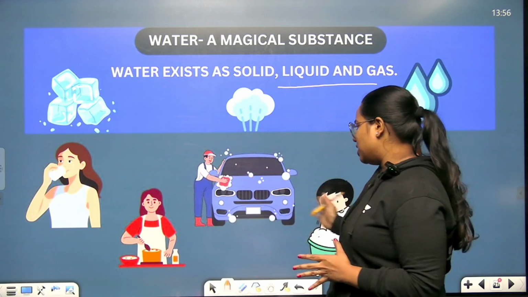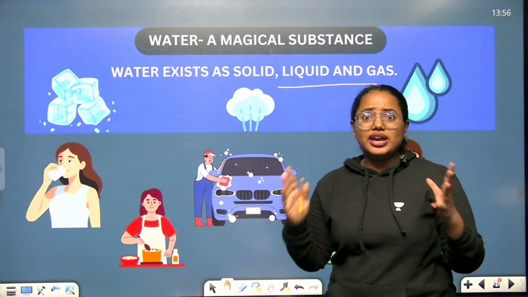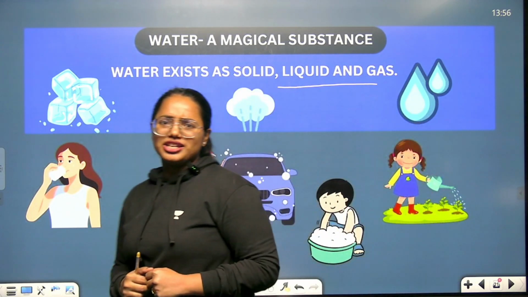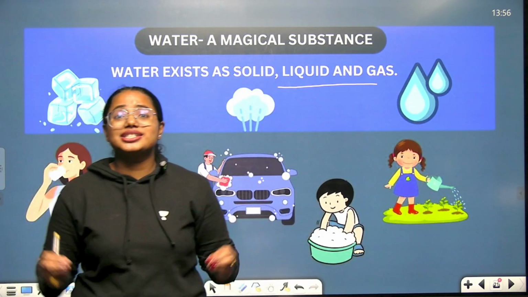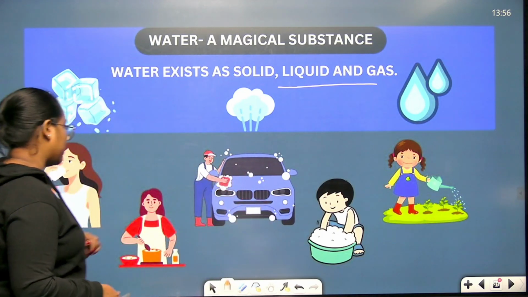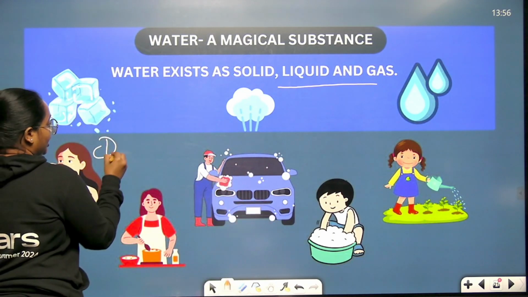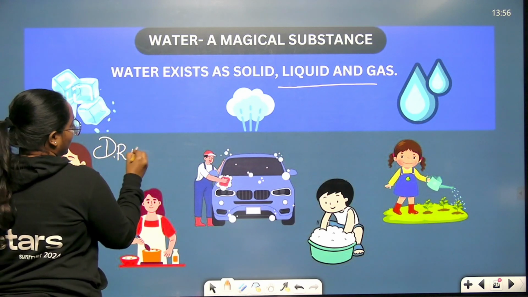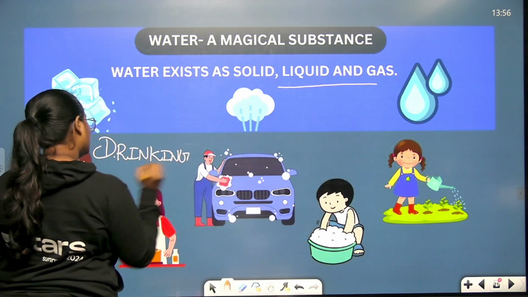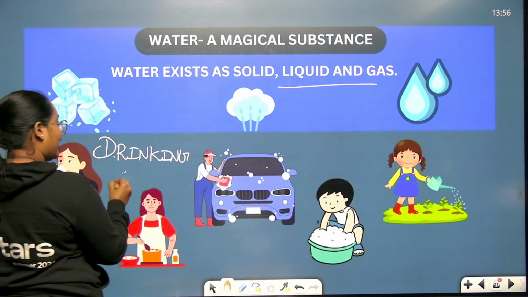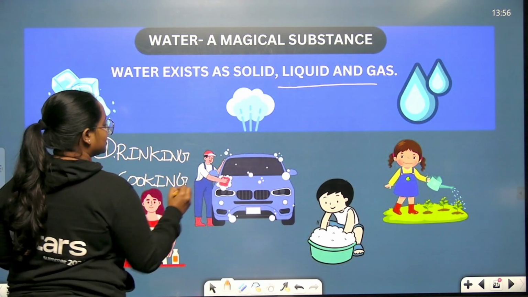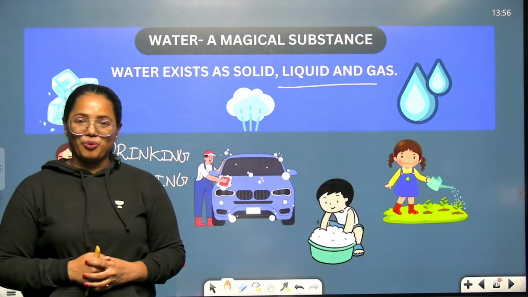And what about these? These are the various uses of water. So why is water so important? Because water is very essential to meet our day-to-day requirements. And when you look at this picture, I can say that it's very important for drinking purpose. Okay, so please write down, very important, drinking purpose, and for cooking, right? So if you want to make your favorite recipes, you need to have water.